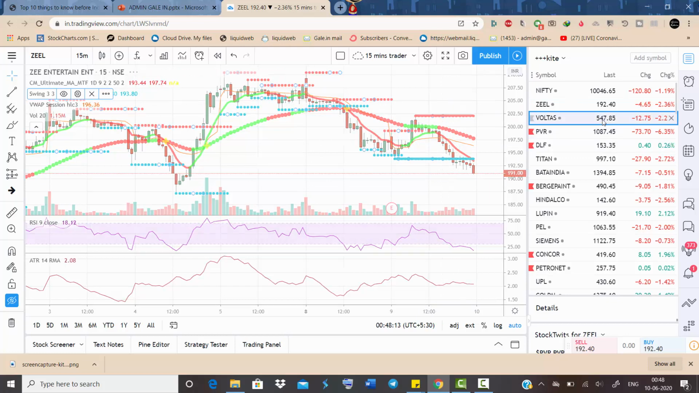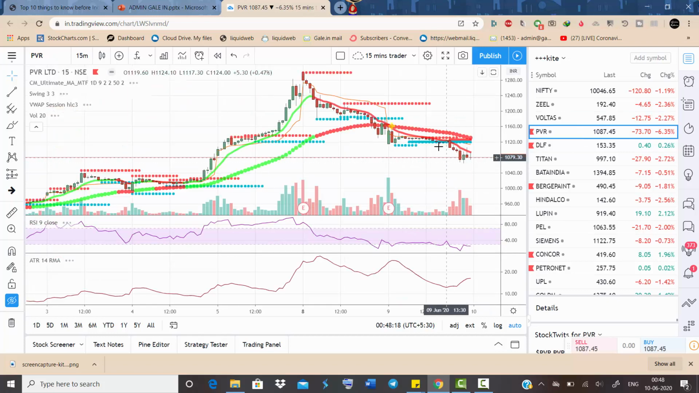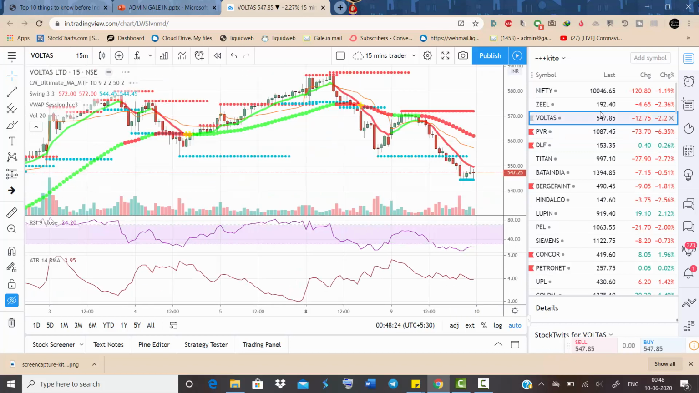We missed 10 points in Voltas. PVR stop loss was hit. I don't know how it was hit. It's okay. Voltas and Z. So these are the three trades I've taken today.